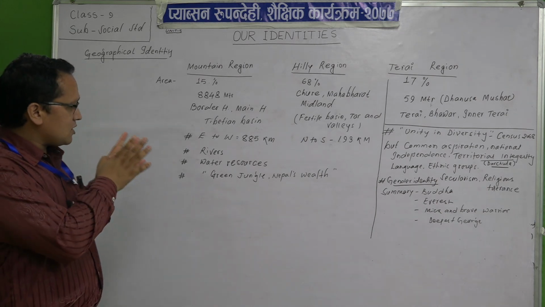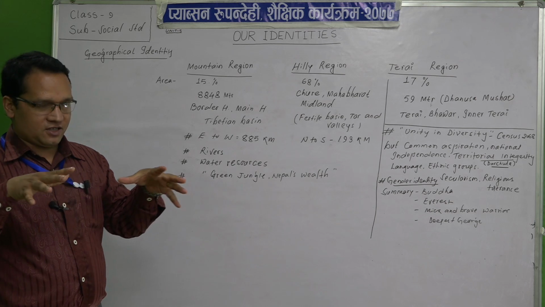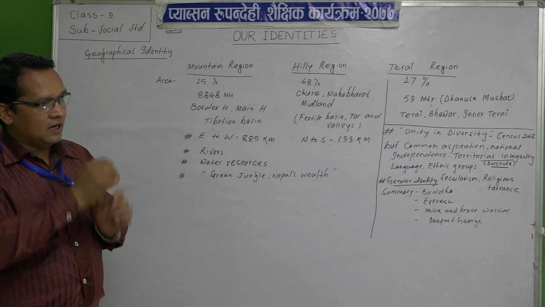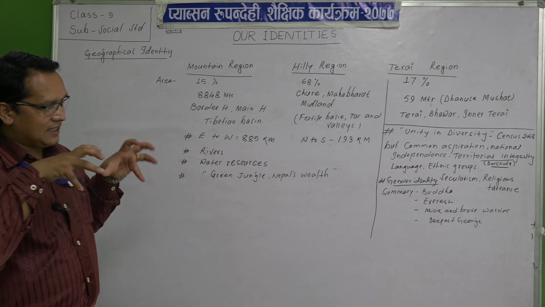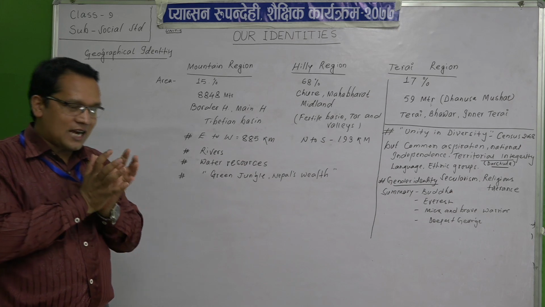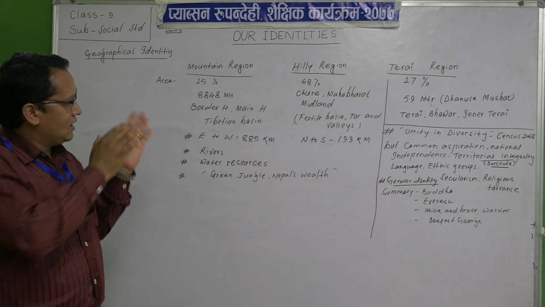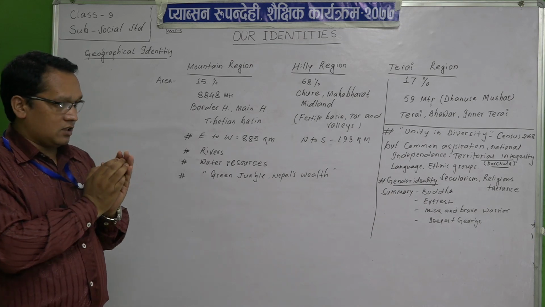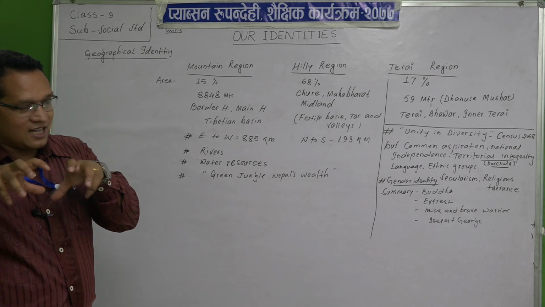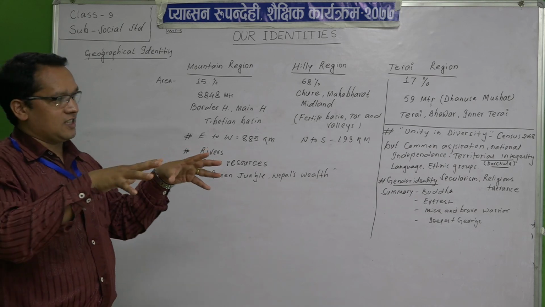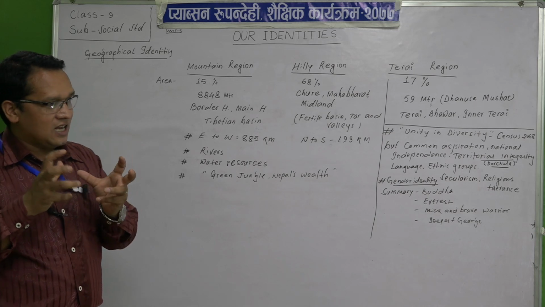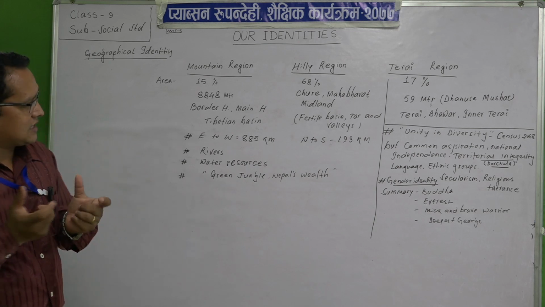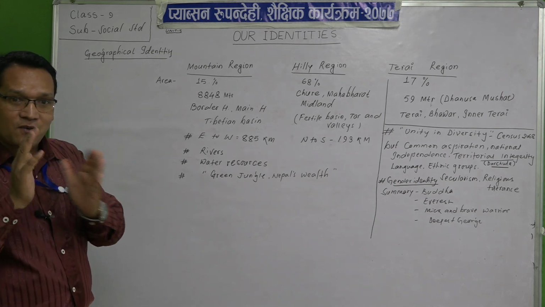From the mountain regions, big rivers are flowing, and those rivers come through the hilly regions bringing some fertilizers, and the rivers come up to the Tarai regions and leave the fertile soil there. Because of this, the Tarai regions have more fertile soil and more production, so it is the greenery of the country.